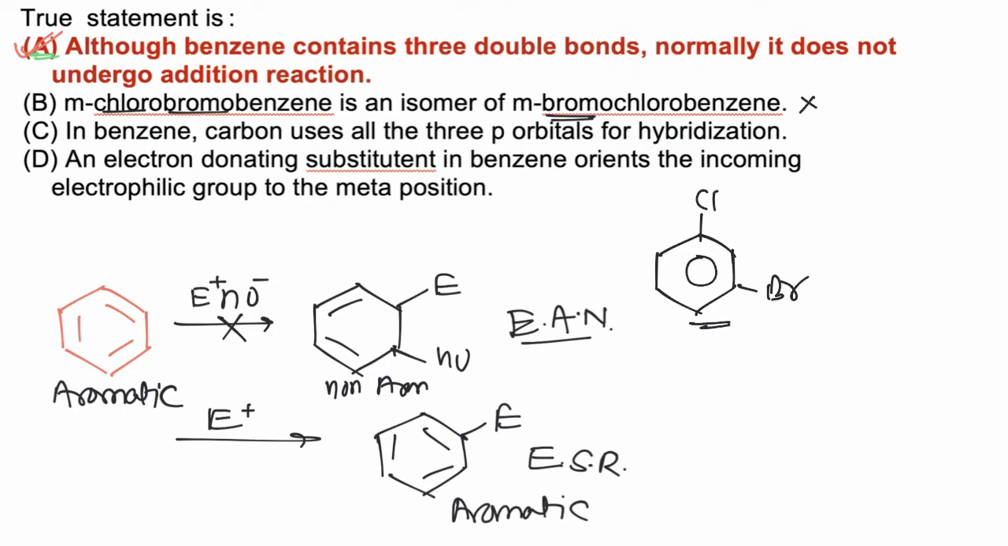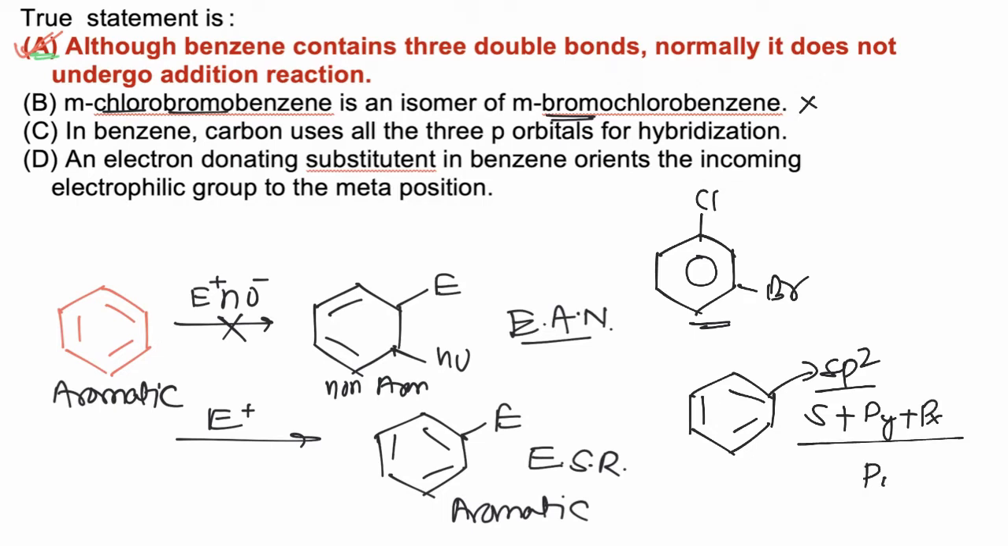They are identical. In benzene, carbon uses all the 3p orbitals for hybridization. This is incorrect, because in benzene all the carbon atoms are sp2 hybridized. So in sp2 hybridization, one s orbital and 2p orbitals are used, while one pz orbital is unused, it is unhybridized, which forms the pi bond. So this statement is also incorrect.